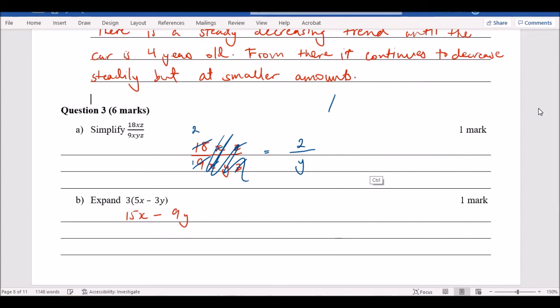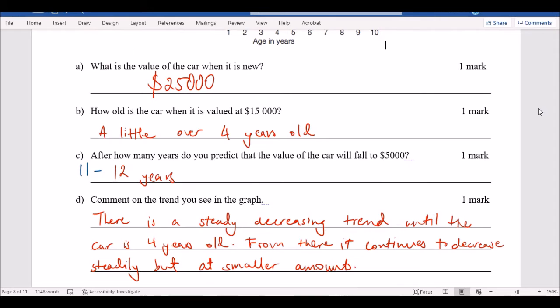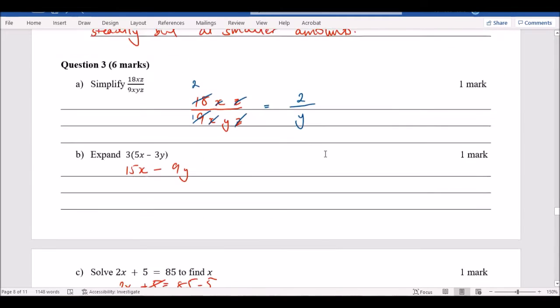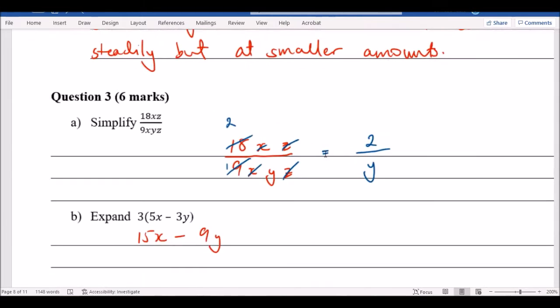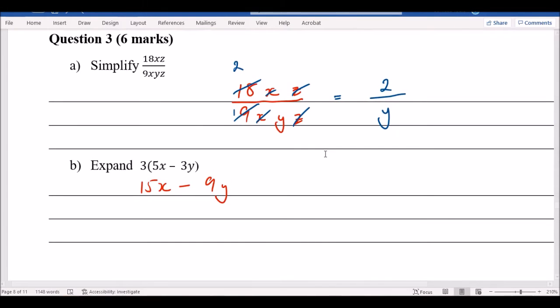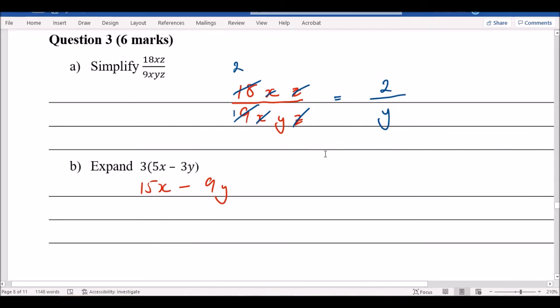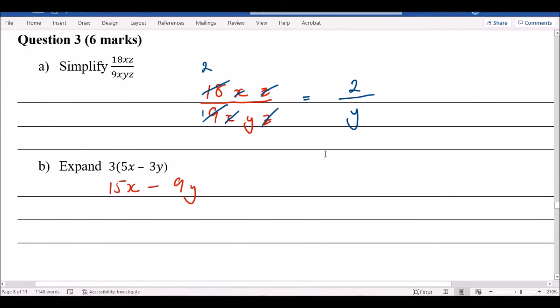Okay, let's get rid of this. All right, let's go to question 3b. Expand this. Basically, this is just multiplying the numbers on the outside with the numbers inside. So 3 times 5 is 15x there. And then 3 times negative 3y is negative 9y. I think one step after that too, which is 6xy. Incorrect. This is the final answer. You can't, there's no like terms. You can't put x and y together. They have to be exactly the same. So, Lily, you can give yourself 1 mark for that. Just don't do the extra step.